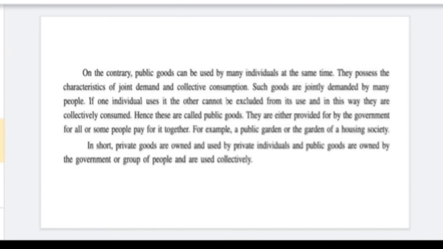But what about public goods? Public goods are those which are available for all. Everyone can use them, like a public garden, society, park. They are known as public goods, which means the ownership is in the hands of all.